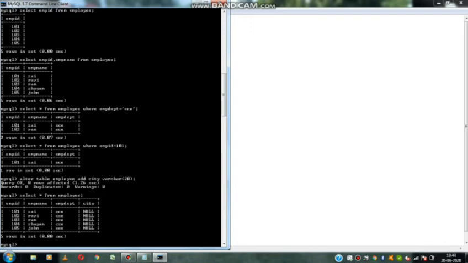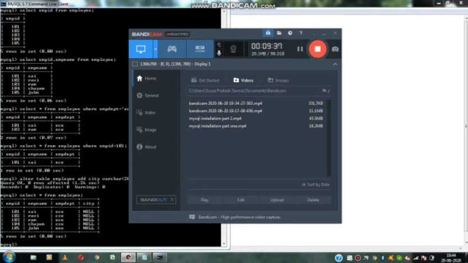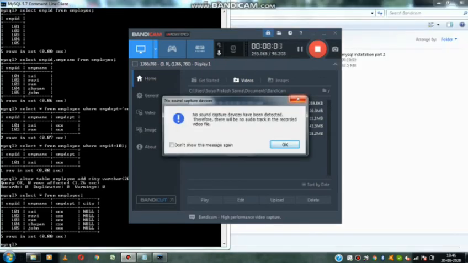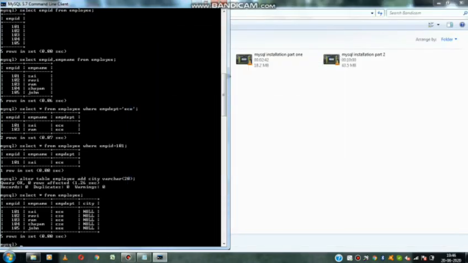For those null values, we will provide some data using the next query. We altered the table, and the city column is newly added. If you are not providing any data, it is going to display the null values.